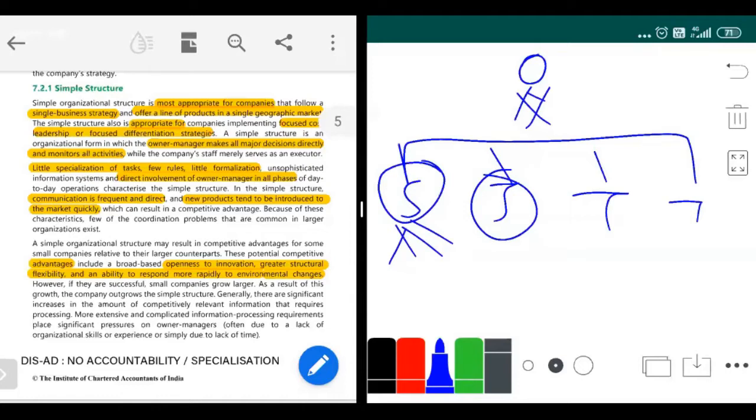So what I thought was that for each division, I'll make it a separate company itself. Separate company not in the sense of legal laws and as per the Companies Act. What I mean is that I'll give them the whole power to take all decisions for each division. Each division will be, for example, a sari division. The divisional manager of the sari division will have all the decision making power.